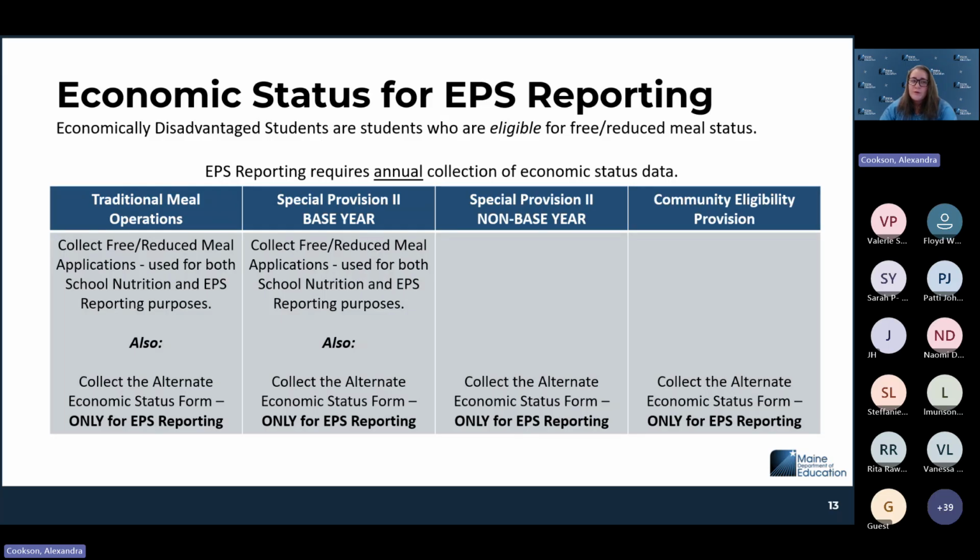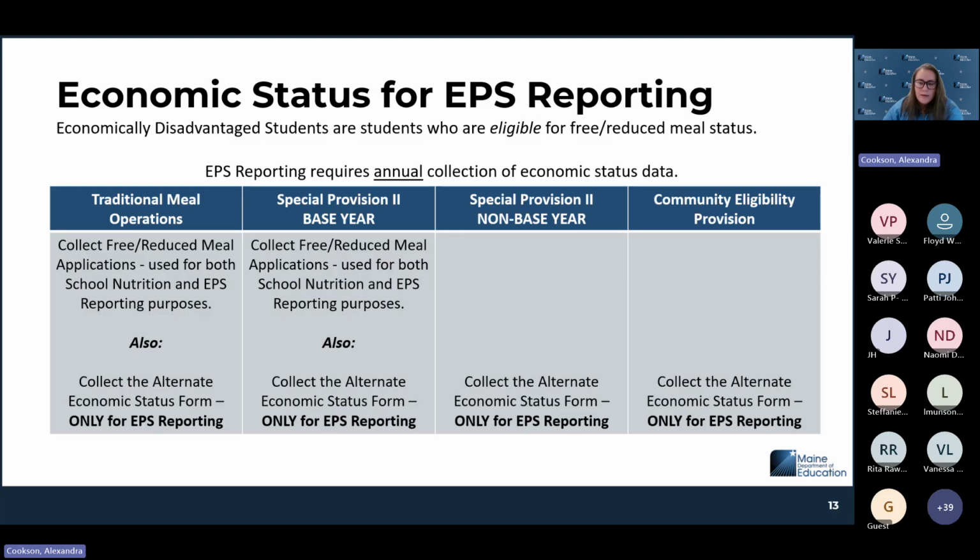And this would be something to work with your nutrition director to determine which part you're taking part in, so you know which forms to send to families and get what you need back in order to report your EPS reporting, which is separate from that nutrition reporting.